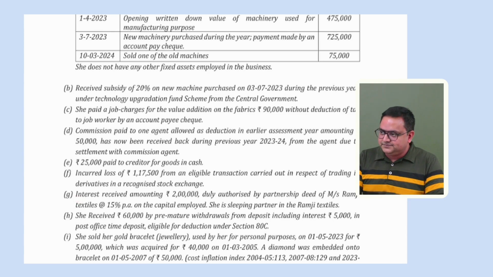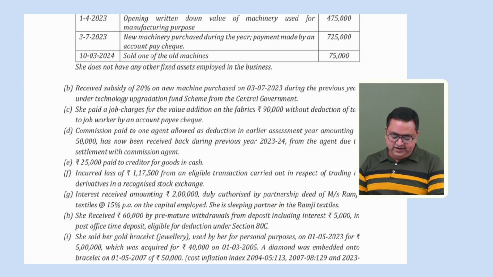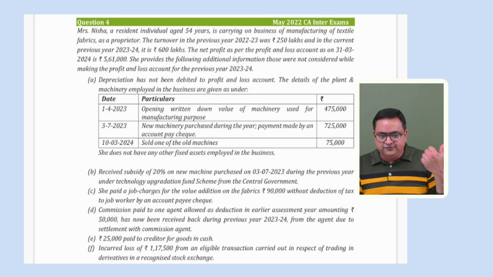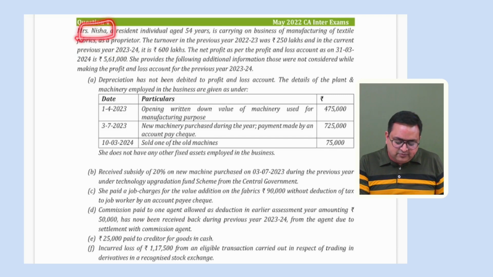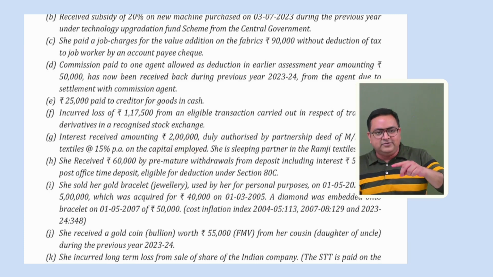G point says, interest received amounting to rupees 2 lakh, duly authorized by a partnership deed of Messrs. Ramji Textiles, at 15% per annum on the capital employed. She is a sleeping partner in Ramji Textiles. So Mrs. Nisha is running her business, but she is also a partner in some other partnership firm. Although she is a sleeping partner, that is a non-working partner, she has received interest on capital from that partnership firm. It is written over here: interest received amounting to rupees 2 lakh on capital employed.